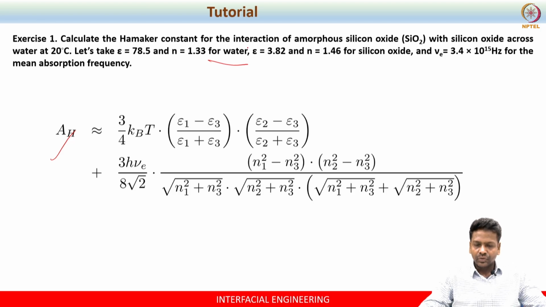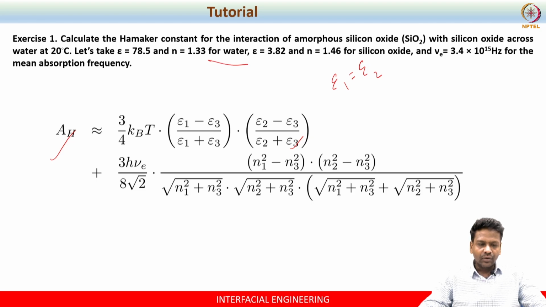Here the epsilon for water, that is epsilon 3, is given, that is 78.5, and n3 is also given, that is 1.33, whereas epsilon 1 equals epsilon 2 in this case, which is 3.82.